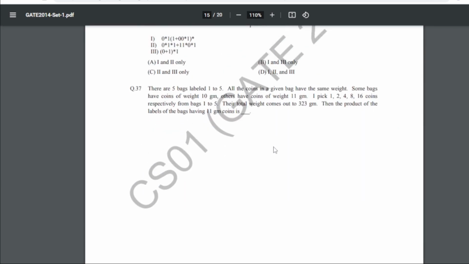Now 37 is: there are 5 bags labeled 1 to 5. All the coins in a given bag have the same weight. Some bags have coins of weight 10 grams, others have coins of weight 11 grams. One picks 1, 2, 4, 8, 16 coins respectively from bags 1 to 5. Their total weight comes out to 323 grams. Then the product of the labels of the bags having 11 gram coins is what? So for 37 our answer will be 12.